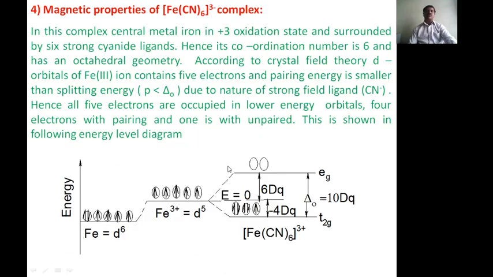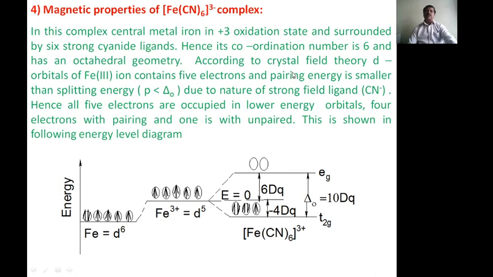Now, next is the fourth complex, the magnetic properties of the hexacyanoferrate(III) ion complex. In this complex, the central metal atom, iron, is in the +3 oxidation state and is surrounded by 6 strong cyanide ligands. Hence, its coordination number is 6 and its geometry is octahedral.